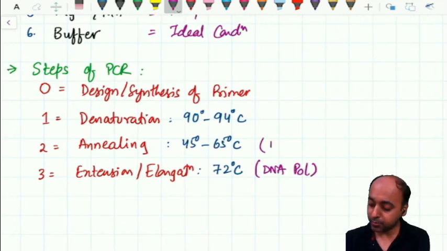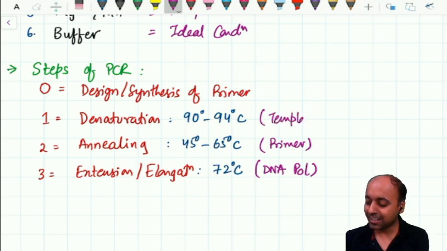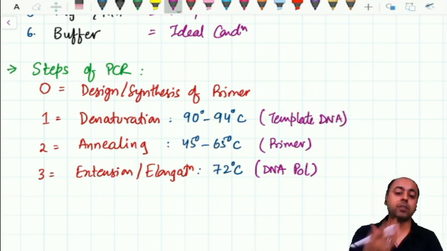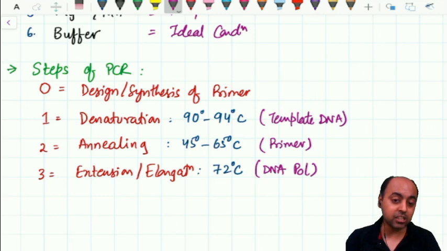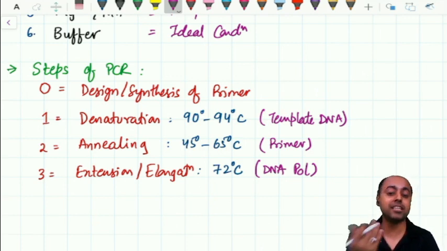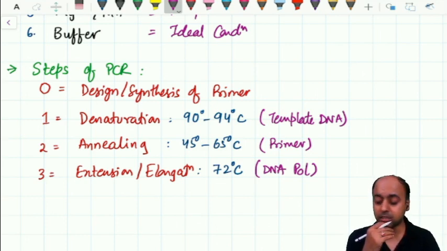The annealing depends on the primer. Temperature for annealing depends on primer, and the denaturation temperature depends on the template DNA. So please note, these 3 have to be determined based on the nature of the target molecule, and we have to do a lot of trial and error. There is no fixed formula. We can get approximations using a formula, but then we have to do trial and error. Multiple settings have to be used, and then we reach an approximate best value which can be used.